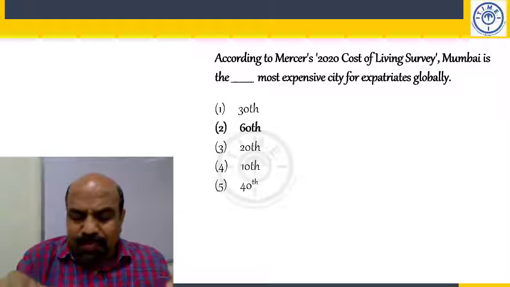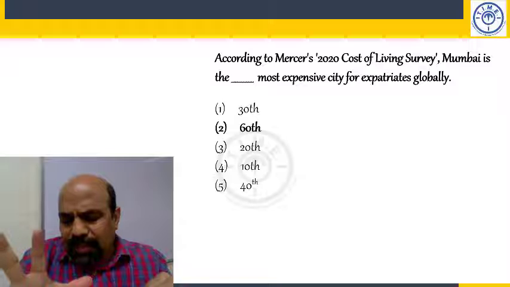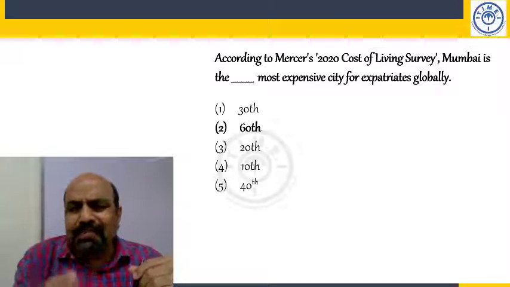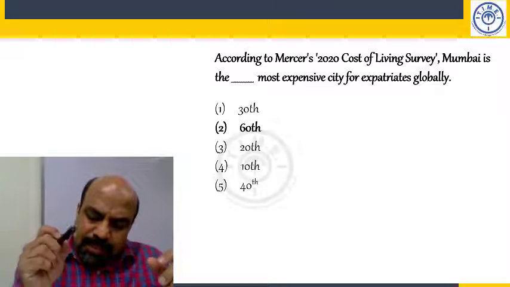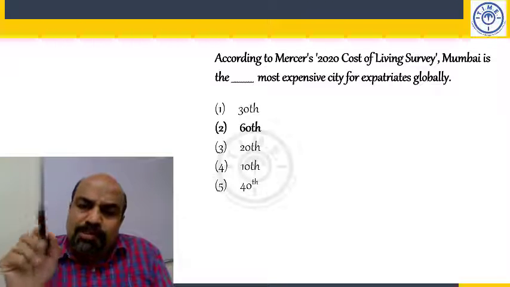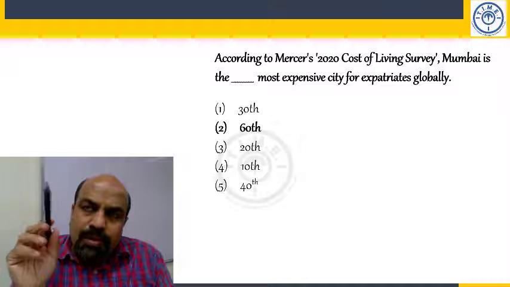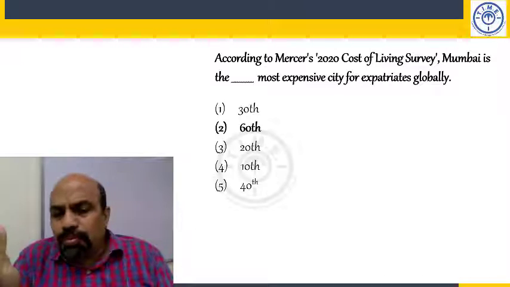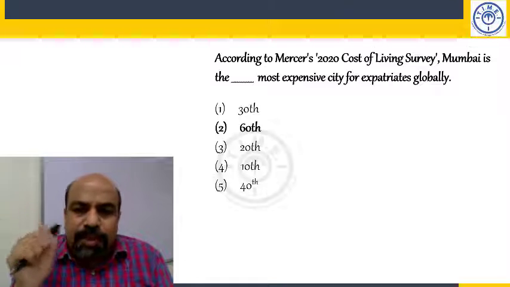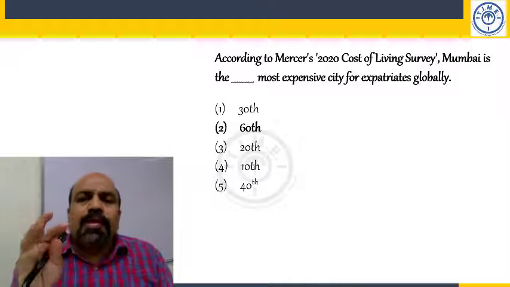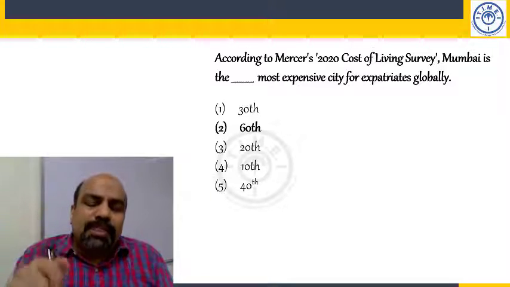Bangalore is 171 or 173, yeah. I'm not very sure. I think it's 173. Make it 173 because there is a difference of 30 ranks between Chennai and Bangalore. Chennai is 143, so Bangalore is 173.